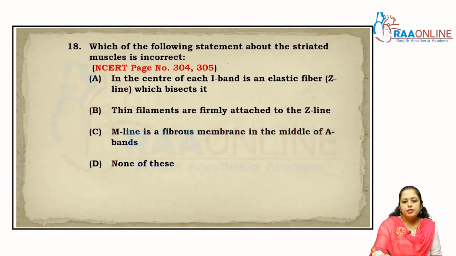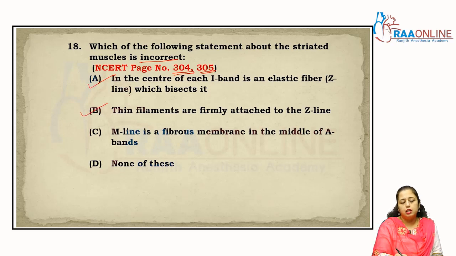Which one of the following statements about striated muscle is incorrect, right? That information is given in page number 304 and 305 in NCERT, right? In the center of each I band there is an elastic fiber, the Z line, which bisects it. It is right, exactly. The thin filaments are firmly attached to the Z line.